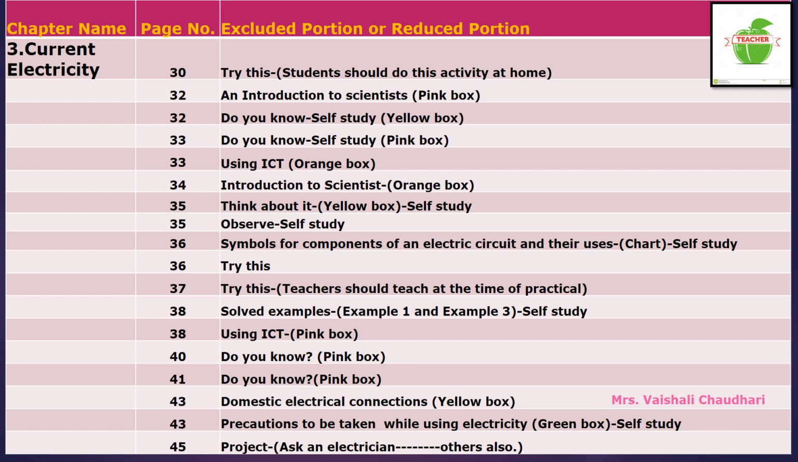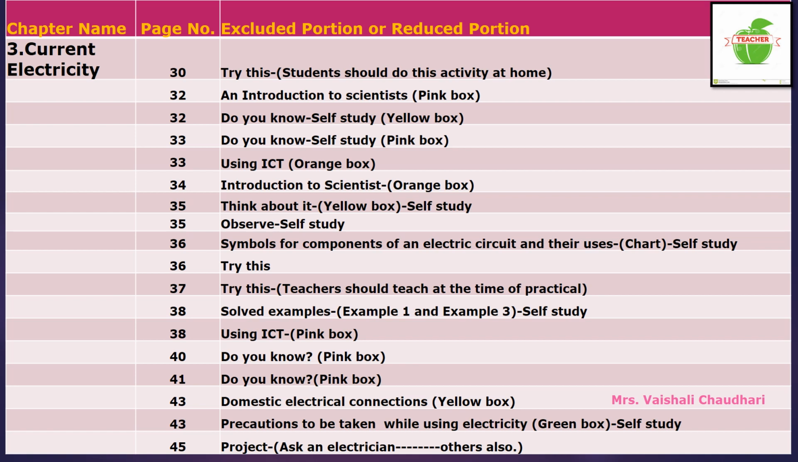Okay. Now on page number 38, there are solved examples given. In total there are 4 solved examples, but example number 1 and example number 3, these 2 examples are for your self-study, children. Very simple examples are there. Formulas are given. You have to put only values and do your calculations. On page number 38 only, using ICT, a pink colored box is there. This part is not for your syllabus. Now on page number 40, do you know, that is a pink colored box is given.